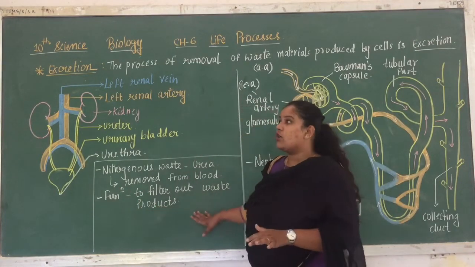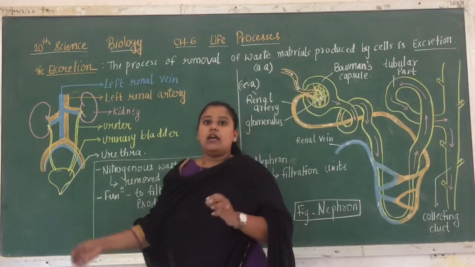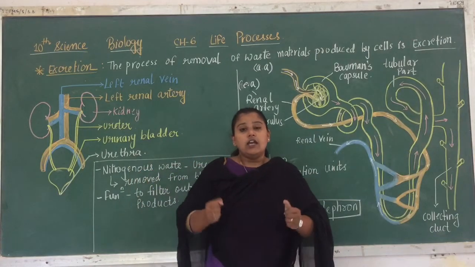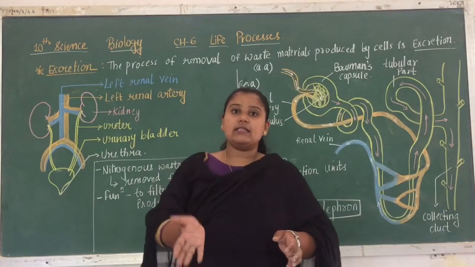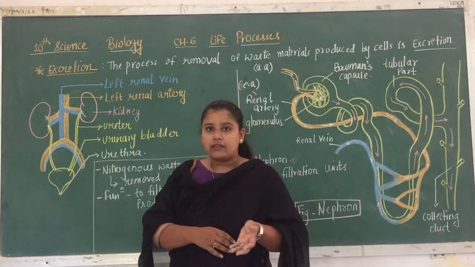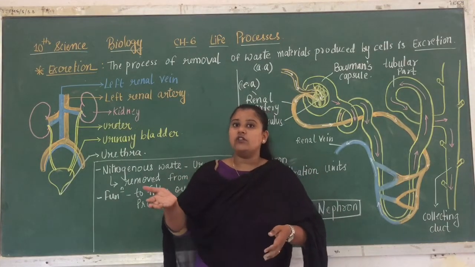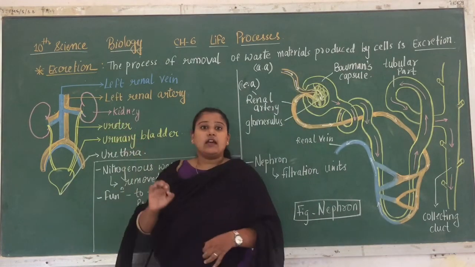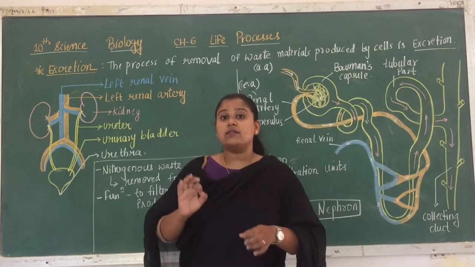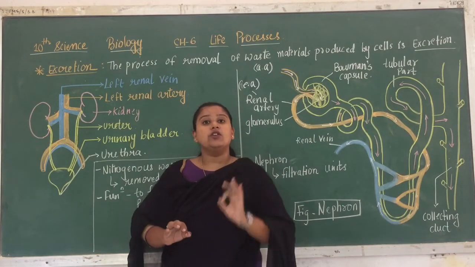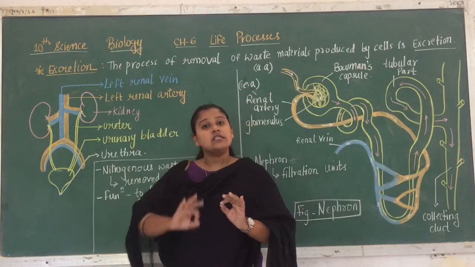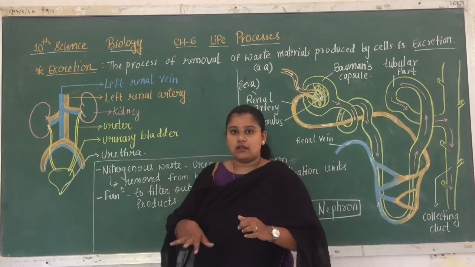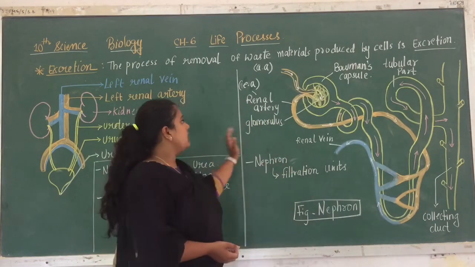So this is the basic of the human excretory system, and in the kidneys, as we know, living organisms are said to be living as there is presence of cells inside their body. That means the cells are the structural and functional unit of all living organisms. Same way, for the functioning of the kidney, there are specialized excretory units which are known as nephrons, and in these nephrons the filtration of the nitrogenous waste is carried out, right? First we are going to see this in detail.